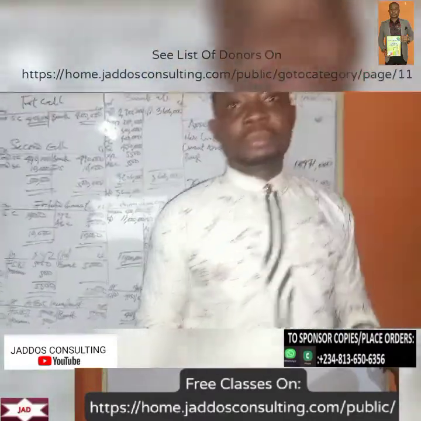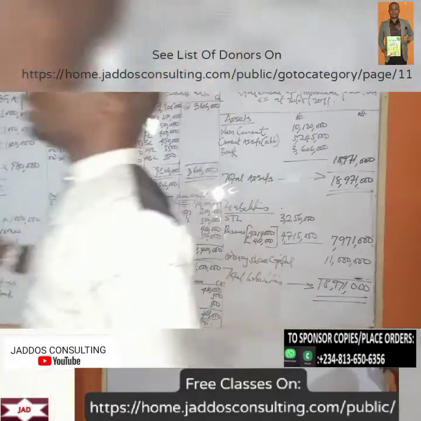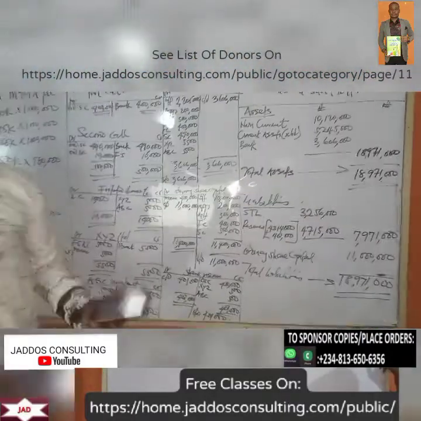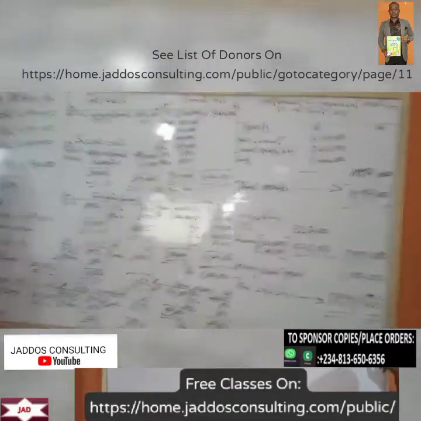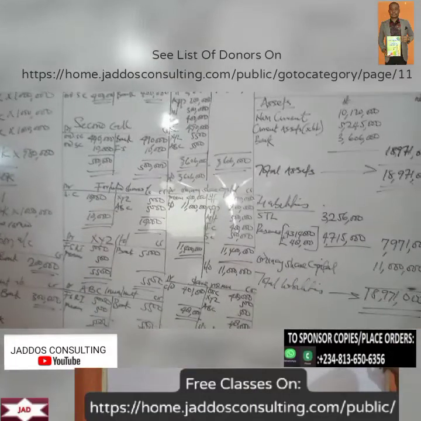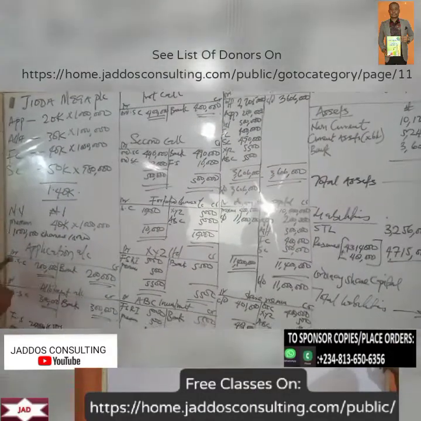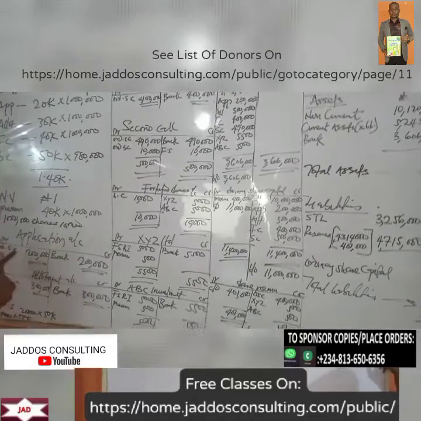So what we've done here is to be able to account for issue of shares with the scenario of forfeited shares. That is, one of the investors, also one of the shareholders, lost some shares as a result of not being able to pay for a particular call. So directors now reissued the shares to somebody else, or some other investors, if I may use that word.